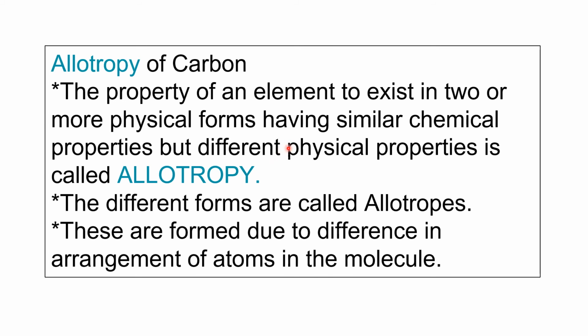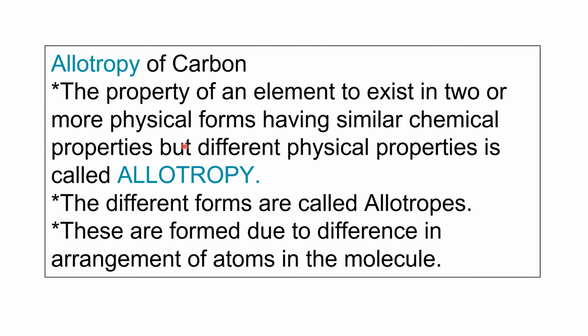Like, as you see water, physically it will exist as ice cube, water in liquid state, and vapors in gaseous state. So here these are the different physical forms of water. The same way, if an element can exist in two or more physical forms having almost similar chemical properties but different physical properties, it is called allotropy.